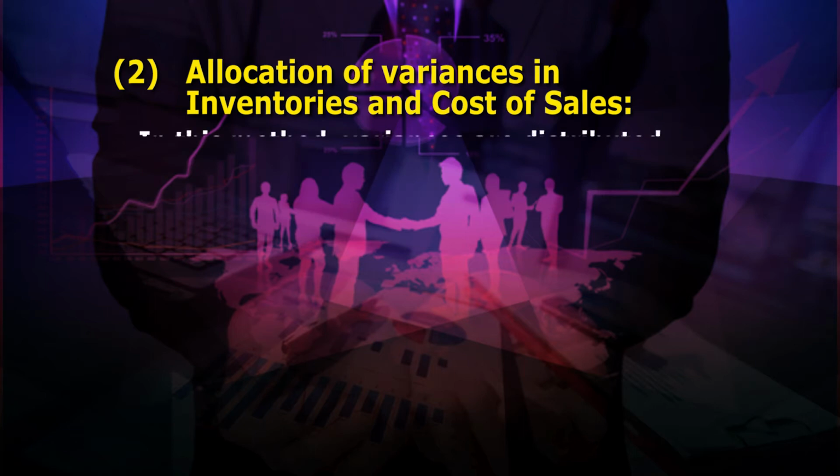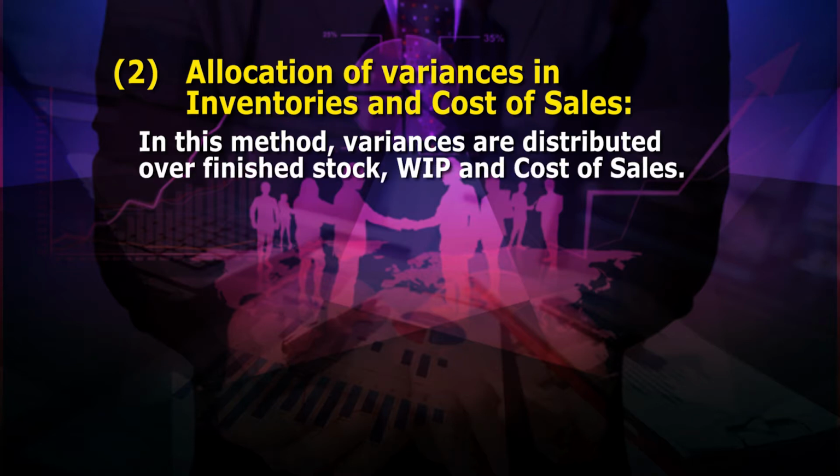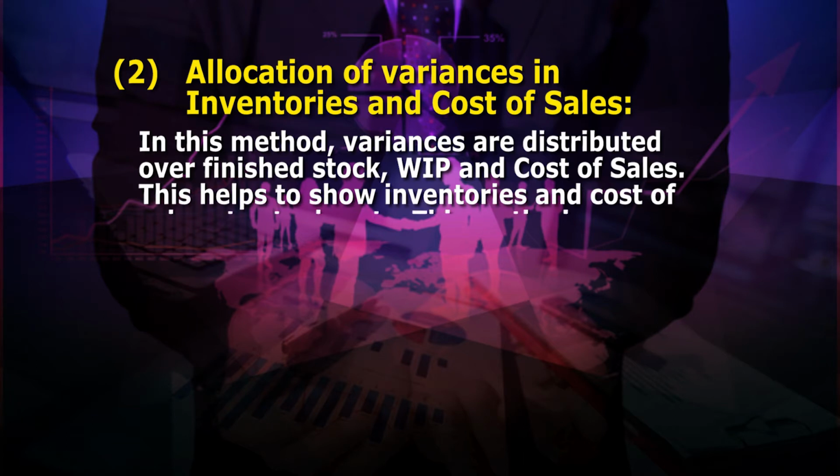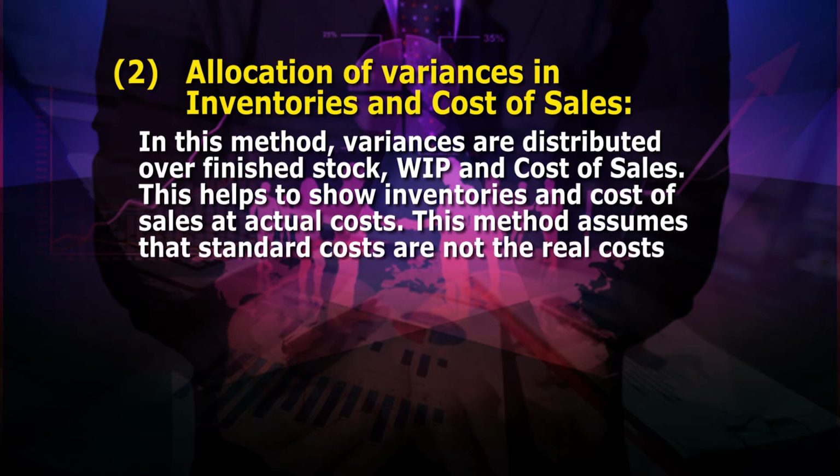Second method, allocation of variances in inventories and cost of sales. In this method, variances are distributed over finished stock, work in progress and cost of sales. This helps to show inventories and cost of sales at actual cost. This method assumes that standard costs are not the real cost, but are the tools of control only. Hence, here actual cost should be shown in the financial statements.